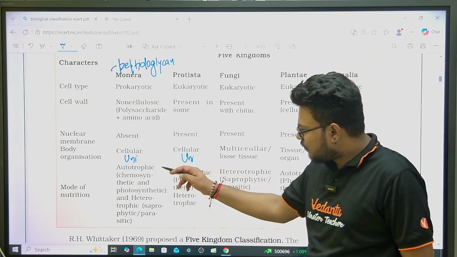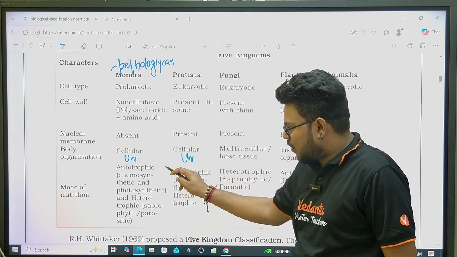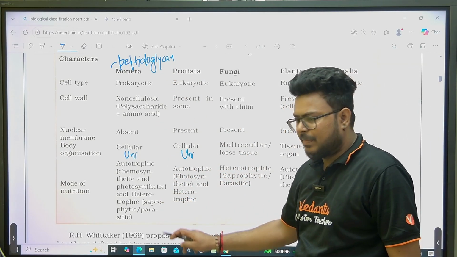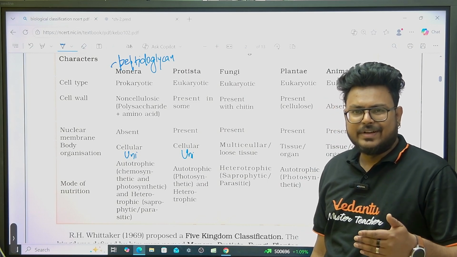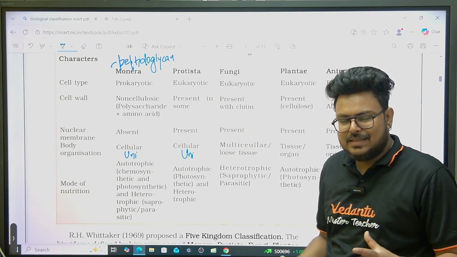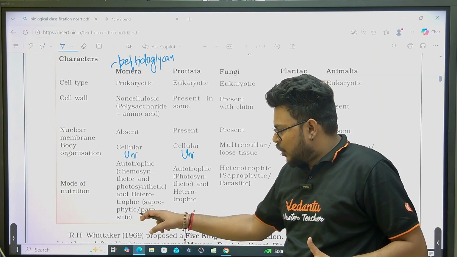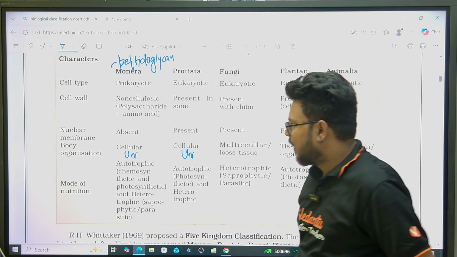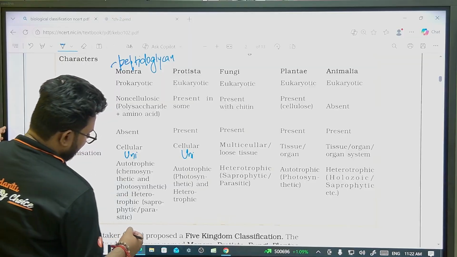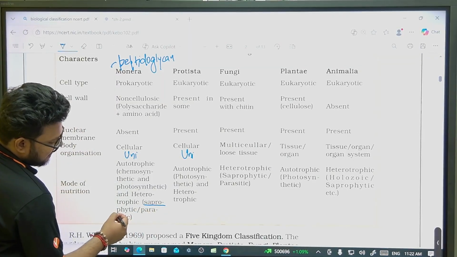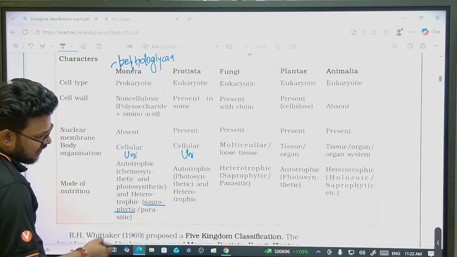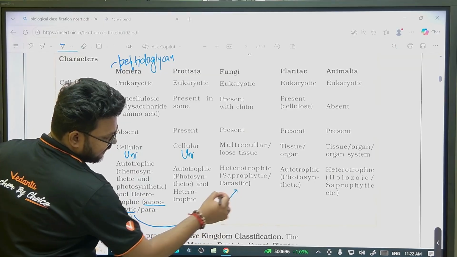Bacteria can be autotrophic, they can be heterotrophic. Chemoautotrophs, that means by chemicals they can make our energy and all. Heterotrophs, there are multiple types. They can be saprophytic, that means they feed on dead and decaying organisms, just like fungi.